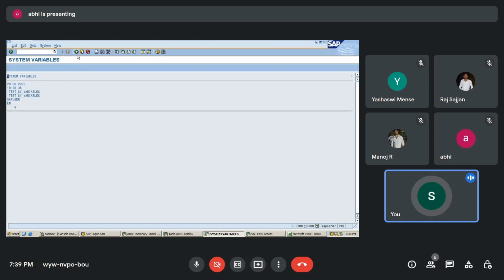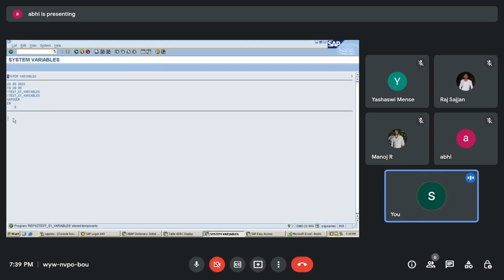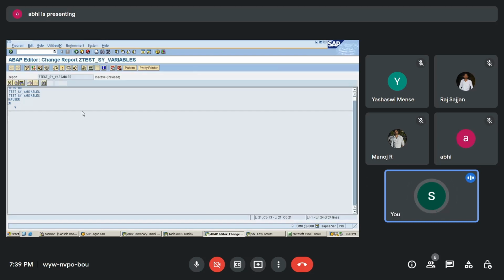In the same way, if I want to print the vertical line, then I have this v line. So I have a next system variable called sy-vline, which is going to give me the vertical line. You can see it over here. So this is the vertical line, we have got it over here. So this is the next.